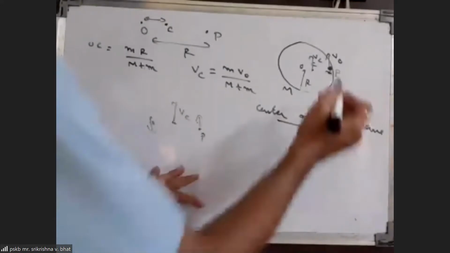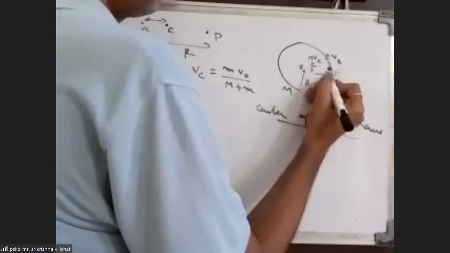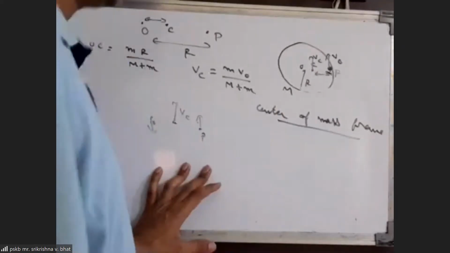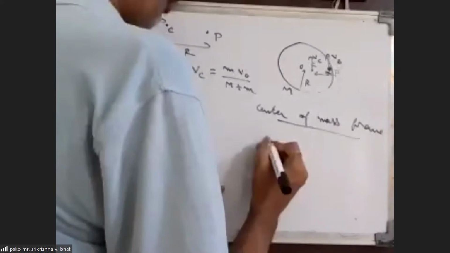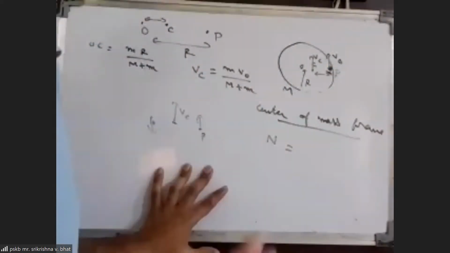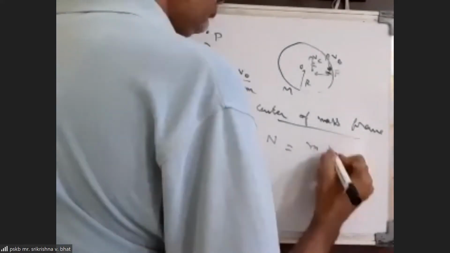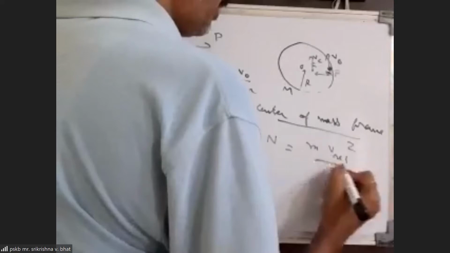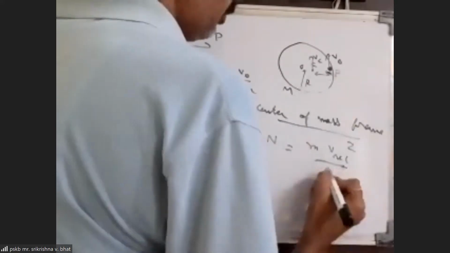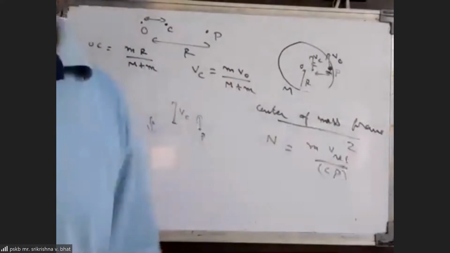Now, since this particle is undergoing circular motion with respect to the center of mass, and this is the radius of the circular motion, the normal force is the only force acting on the particle. No pseudo force. So this normal force should be equal to m v relative squared by CP.